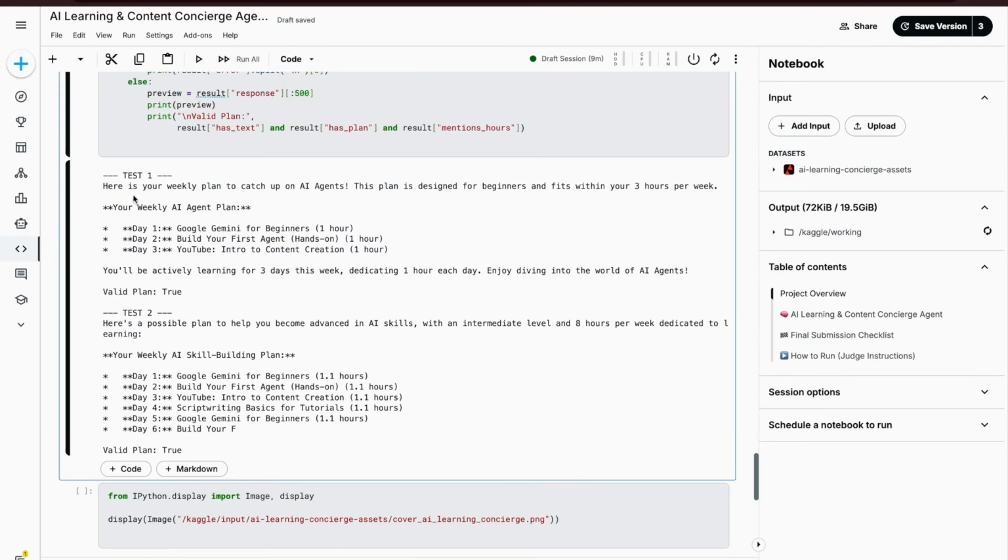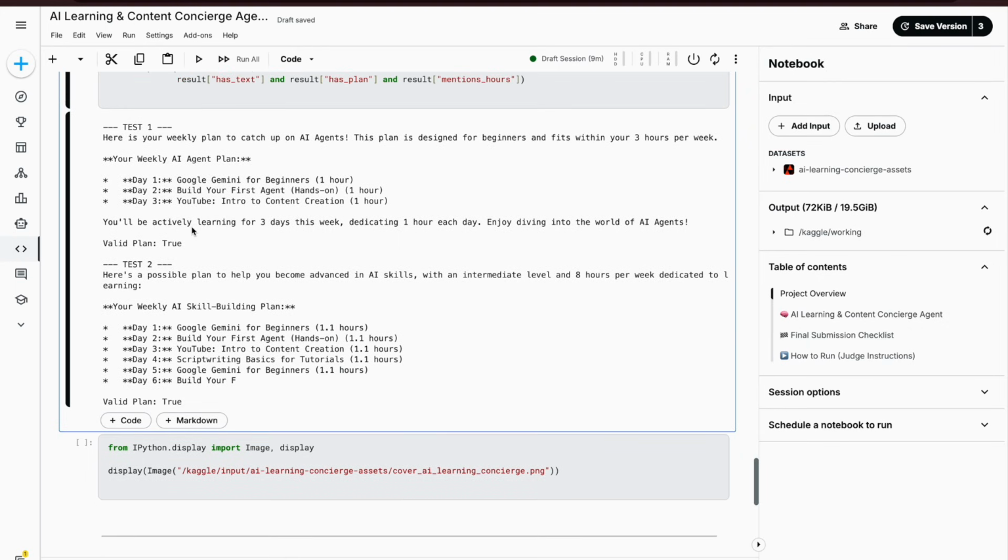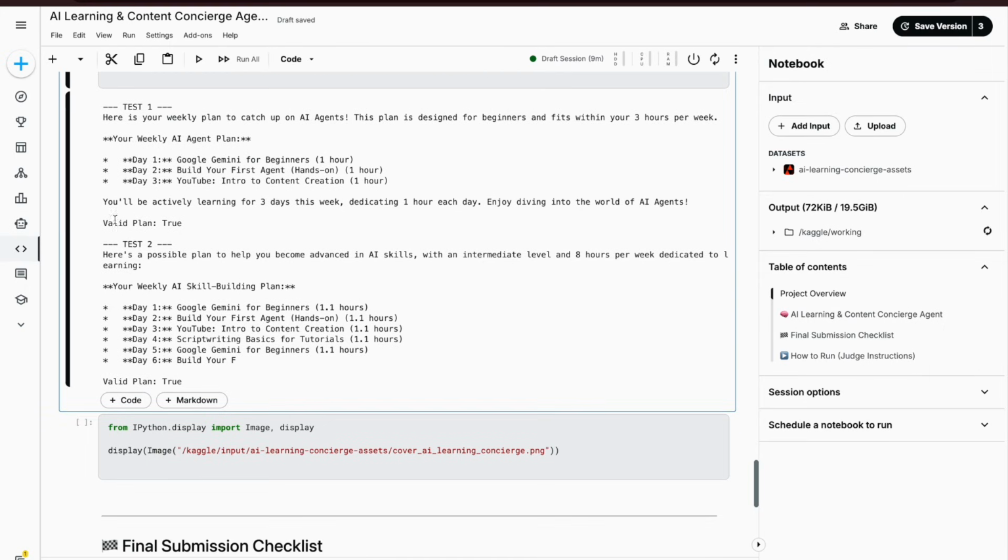You see test one is here is your weekly plan to catch up on AI agents, and it says the 3-day plan is Google Gemini for beginners, build your first agent, and YouTube intro content, 1 hour each. It says you'll be actively learning for 3 days in this week, dedicating 1 hour each day. Enjoy diving into the world of AI agents. So this is a valid plan.